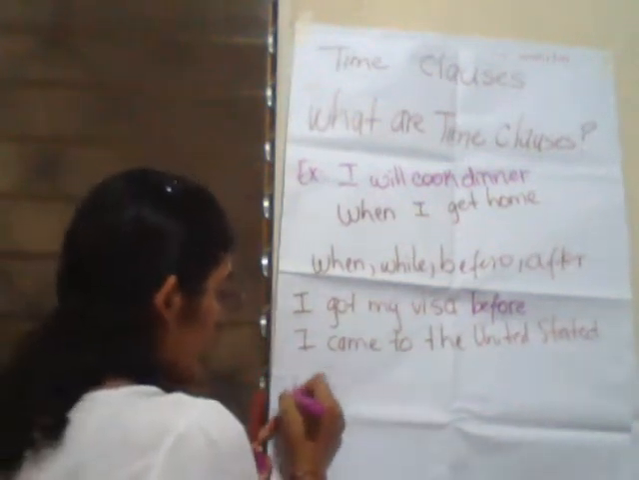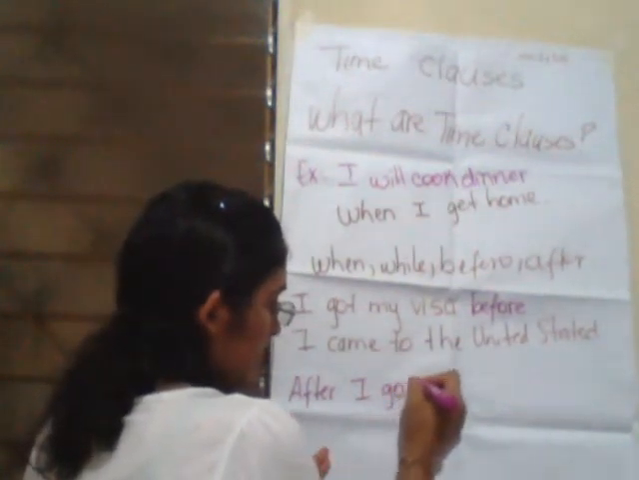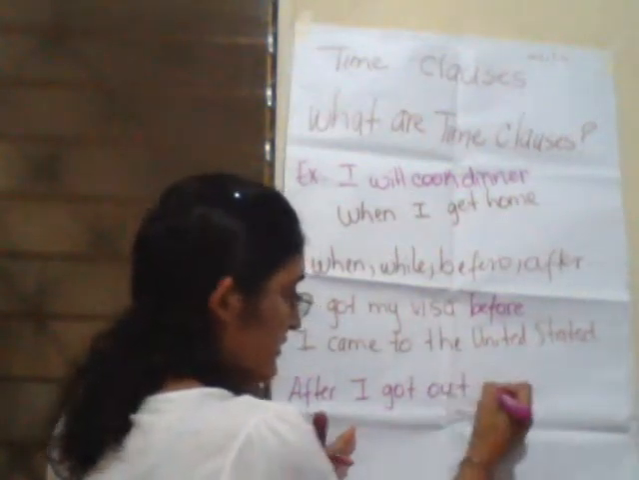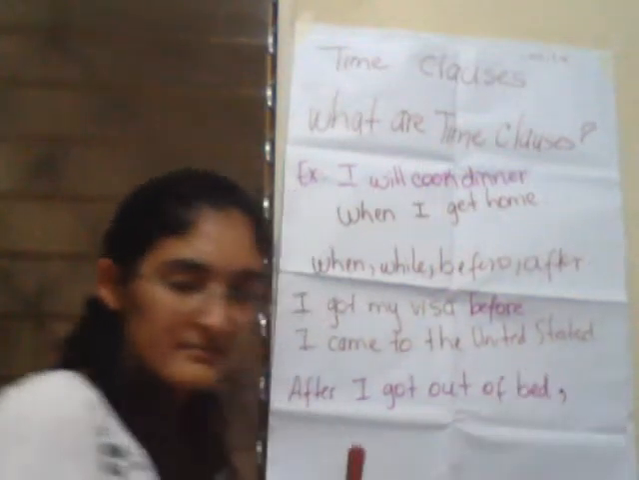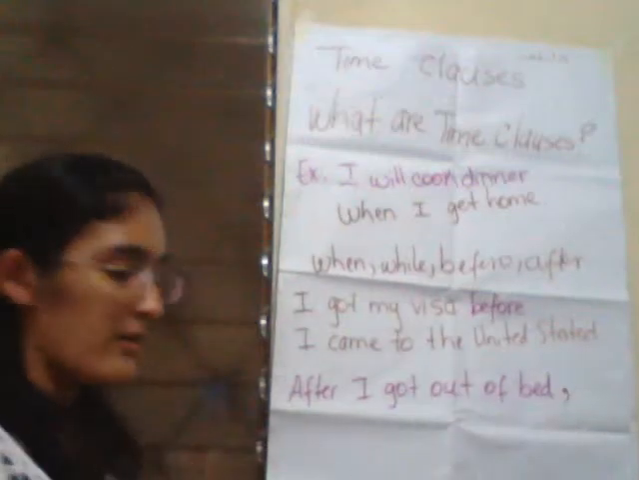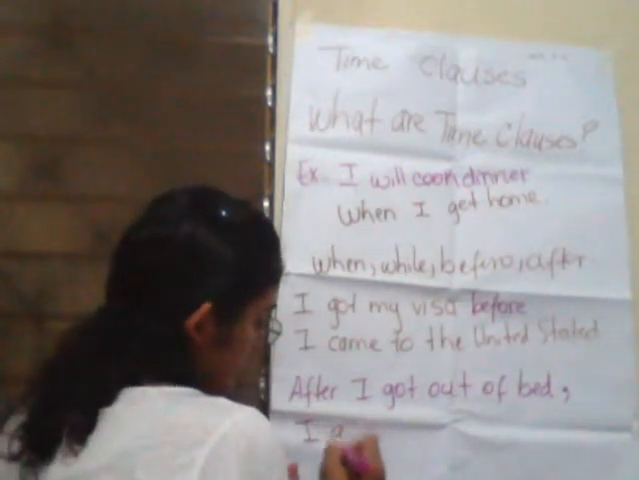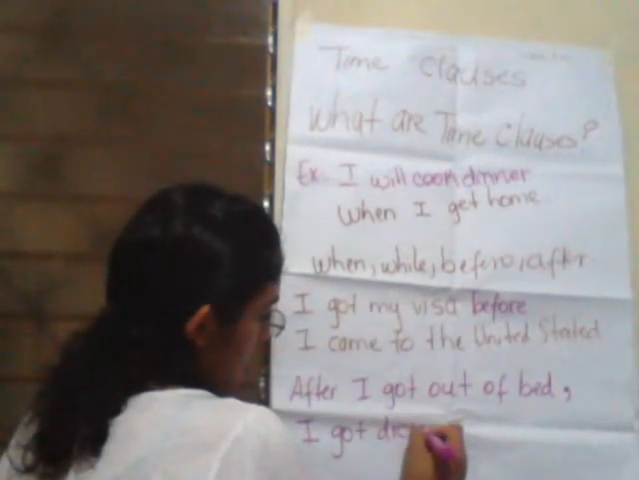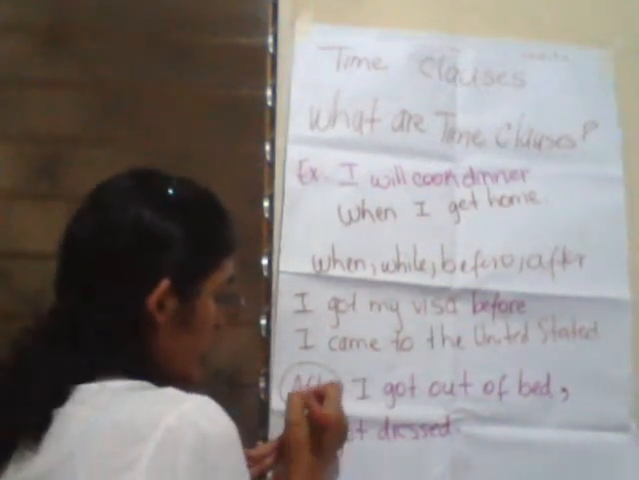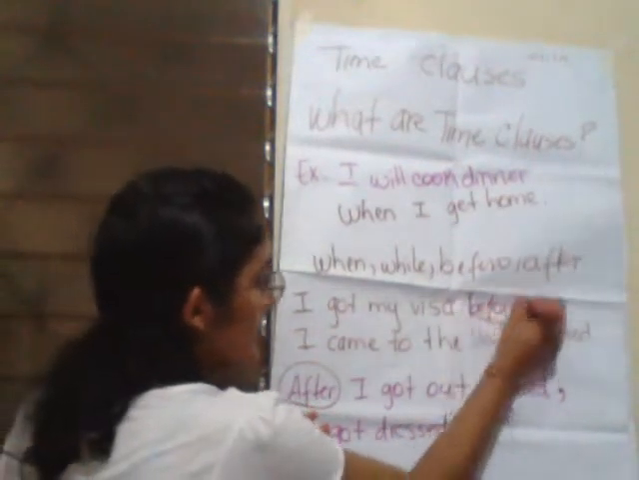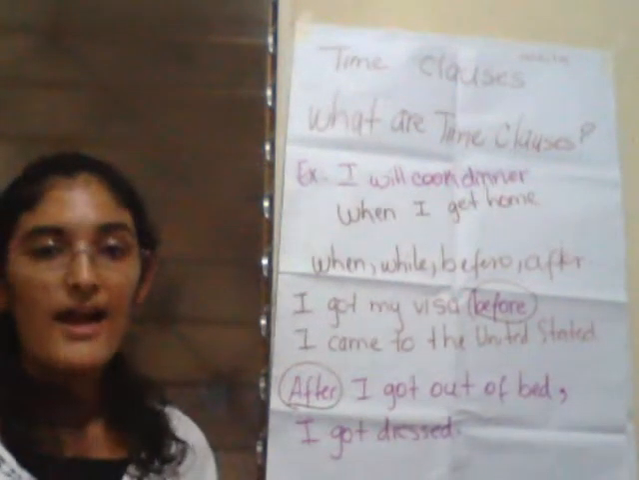For example, after I got out of bed, comma. Remember, you need to use a comma if your time clause is at the beginning. After I got out of bed, I got dressed. Okay, you can see the difference when the time clause is at the beginning or in the middle. When you put the time clause at the beginning, you need to use a comma.